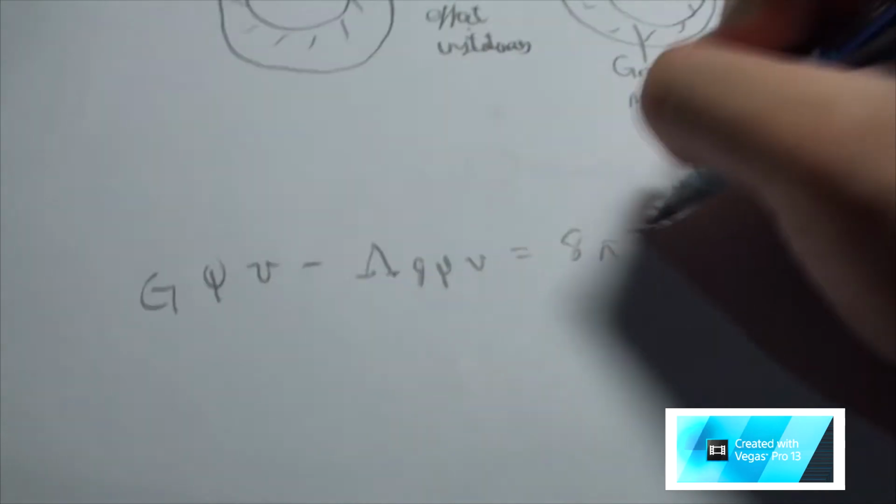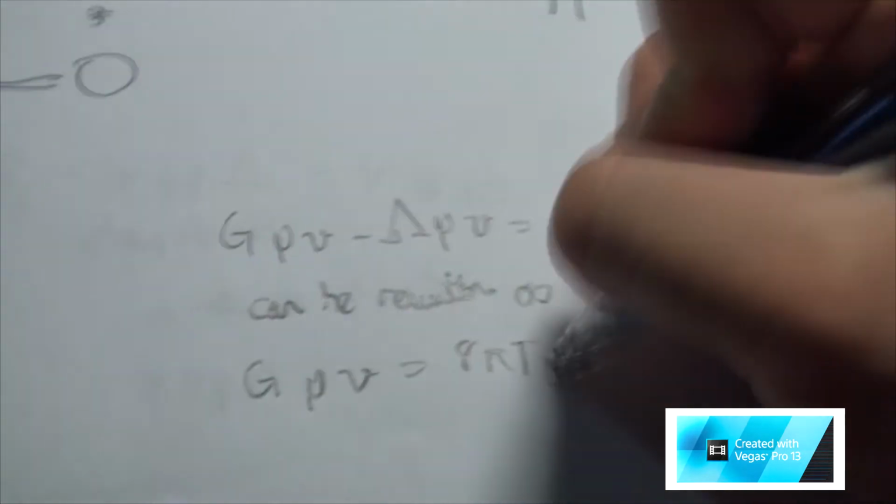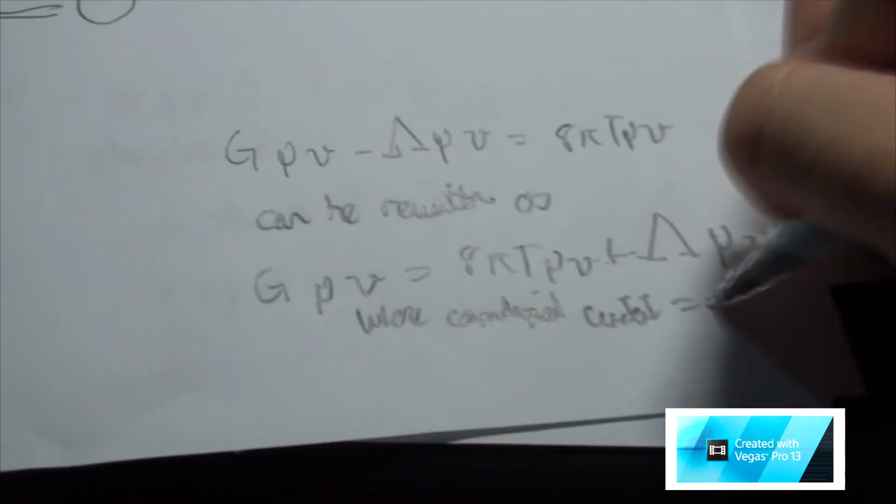So the cosmological constant was put in the equation, where the curvature of the universe minus the cosmological constant equals energy or momentum, where the cosmological constant represents a geometric property. This can be rewritten as curvature equals energy plus cosmological constant. Now it is an energy. What this represents is something called dark energy.